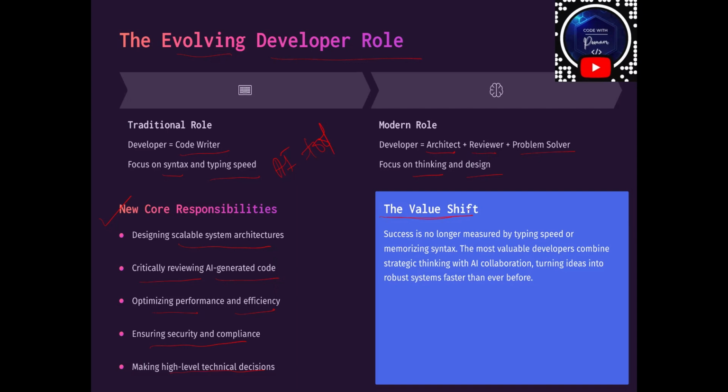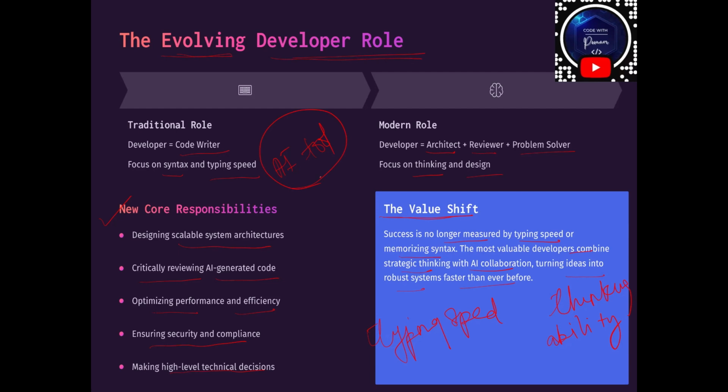What is happening here? The value is shifting from the typing speed. I would write here, from the typing speed to what? To thinking ability. That is also mentioned here: now success is no longer measured by typing speed or memorizing the syntax. Now the most valuable developers are going to combine strategic thinking with AI collaboration, turning ideas into robust systems faster than ever before. That is why the developer role is evolving with the help of our AI tools.